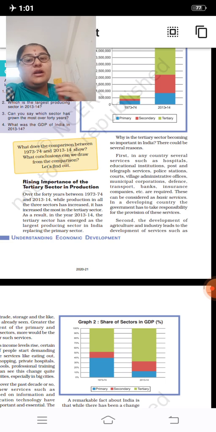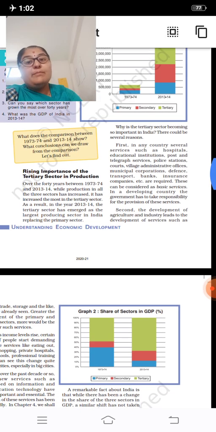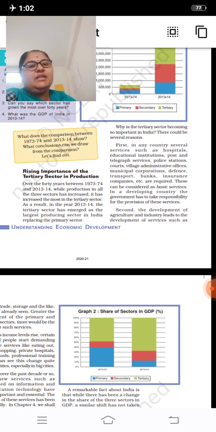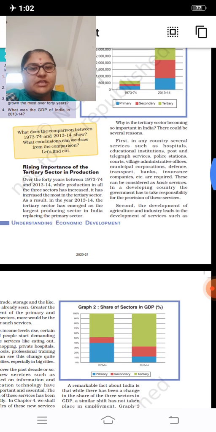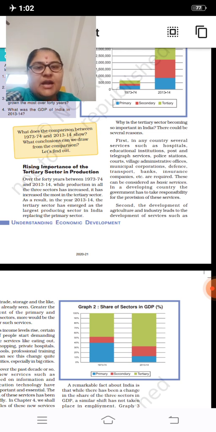What comes under the tertiary sector? Trade, transport, communication, storage, godowns, banking, all this comes under the tertiary sector. First, in any country, several services such as hospitals, educational institutions, post and telegraph services, police stations, courts, village administrative offices, municipal corporation, defense, transport, banks, insurance companies, etc. are required. These can be considered as the basic services.